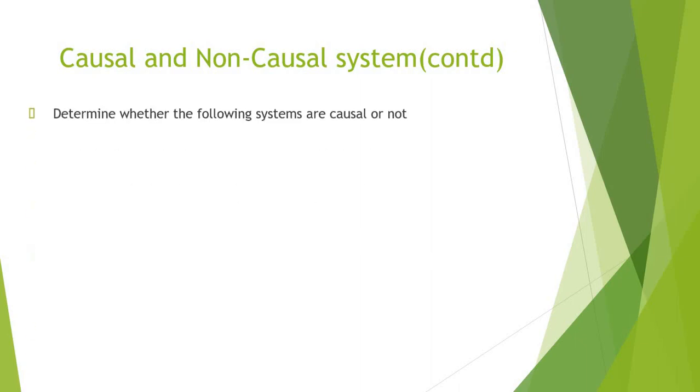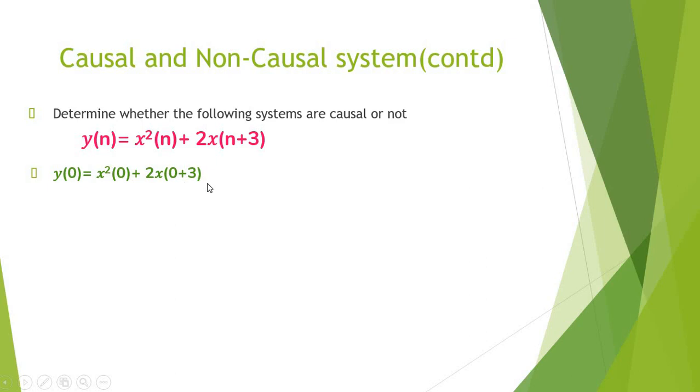Let us have one more example. y of n is equal to x square of n plus 2 into x of n plus 3. The same procedure we have to follow: find the value of the output at least at 3 different time instants. For y of 0, when we put 0, we get x square of 0 plus 2 into x of 0 plus 3, which means y of 0 is equal to x square of 0 plus 2 into x of 3. At time instant 0, x of 0 is the present input, but x of 3 is the future input.